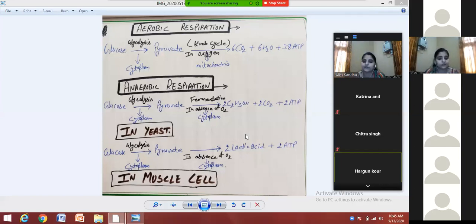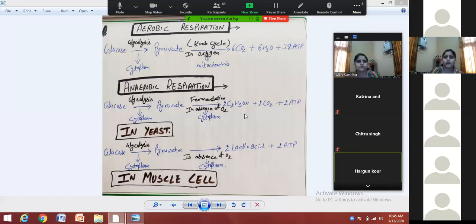Now, what is the difference? Pyruvate in this case changes into the ethanol plus carbon dioxide plus ATP, and this step of reaction is called a fermentation. And ये जो आपकी respiration है anaerobic respiration, now you have to see कि where anaerobic respiration takes